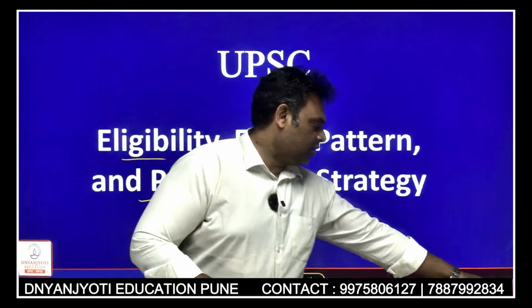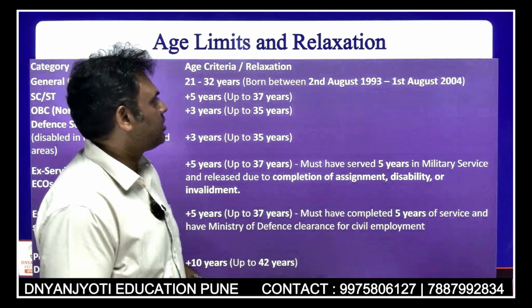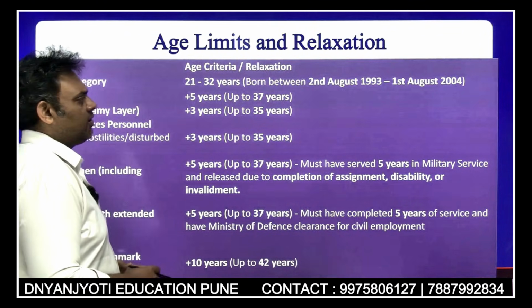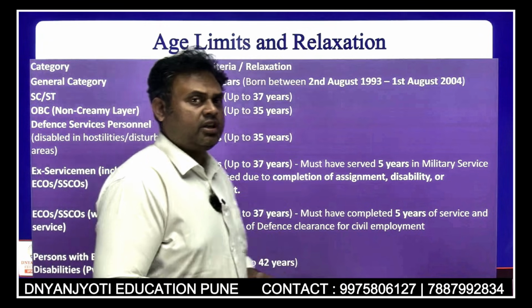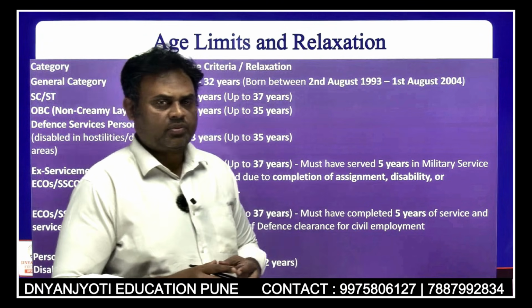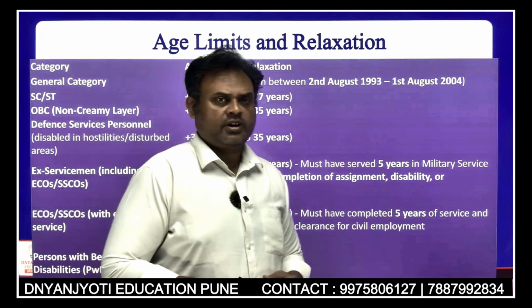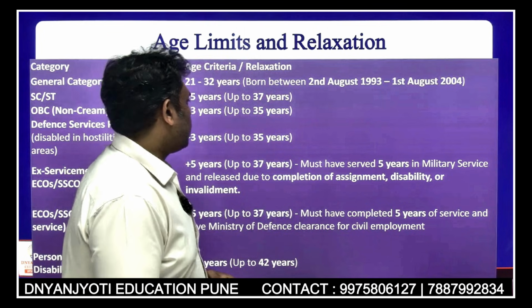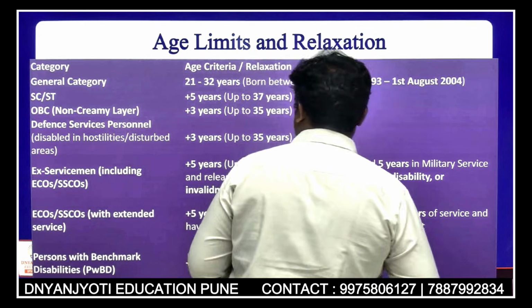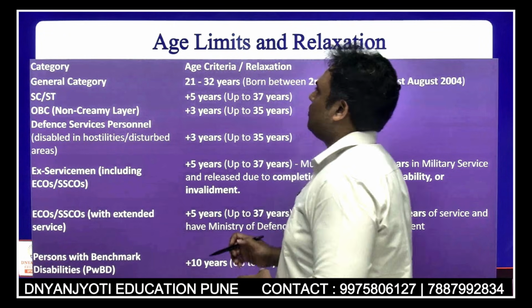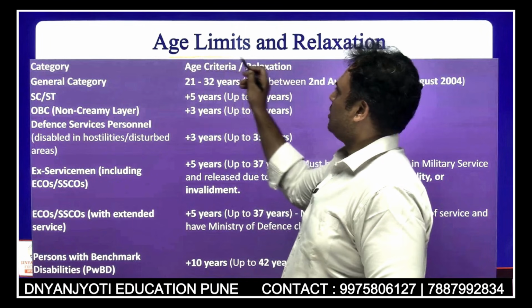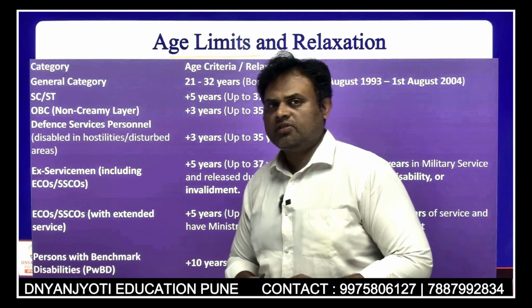Now first of all, if I take the notification from the 2025 official advertisement, what are the different criteria that UPSC is putting? The first thing is the age limit of this examination.